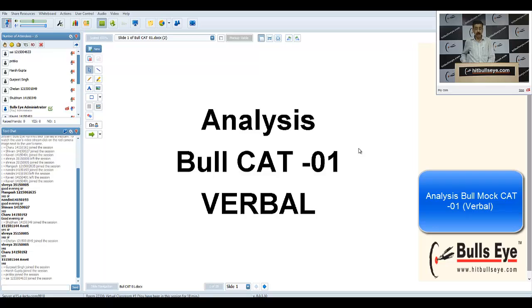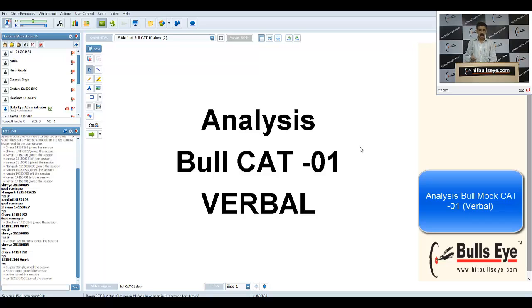Now in order to get into the 95 bracket or 99 bracket, since I'm assuming that we haven't done the complete syllabus yet, we all are 2015 students, so I'm assuming we have done till now, let's say 60% syllabus at the max, on the higher side could be 70%.